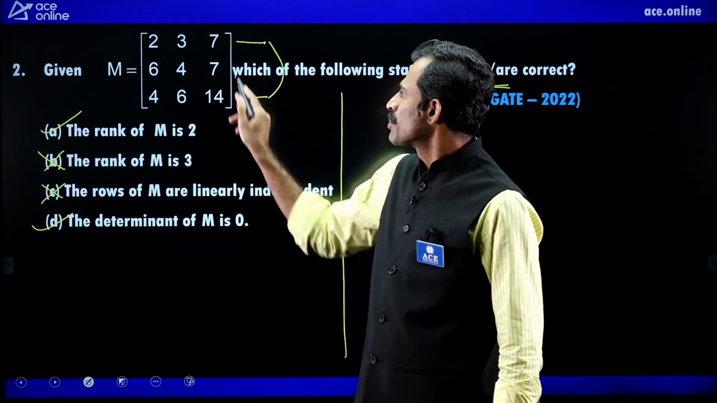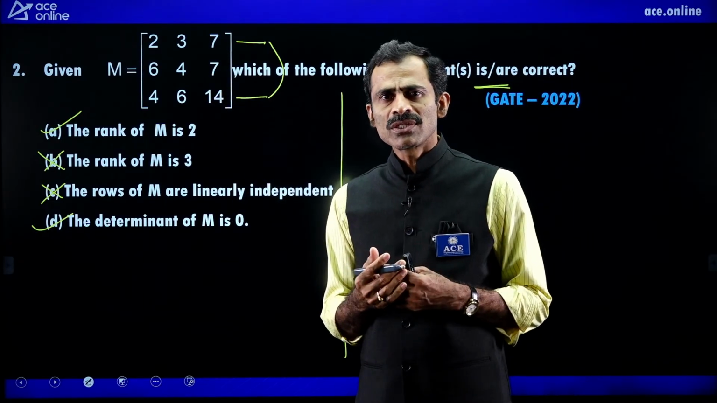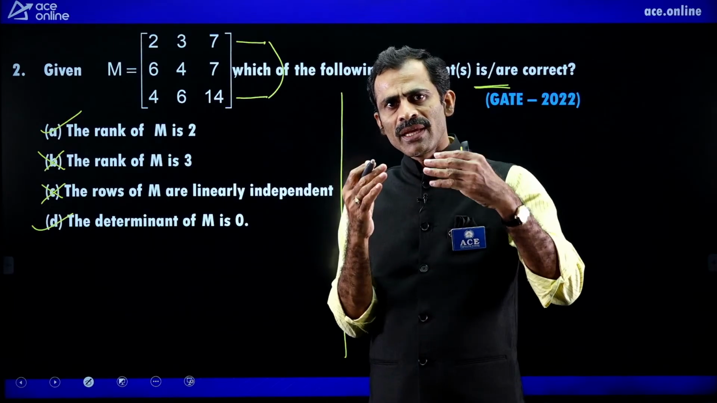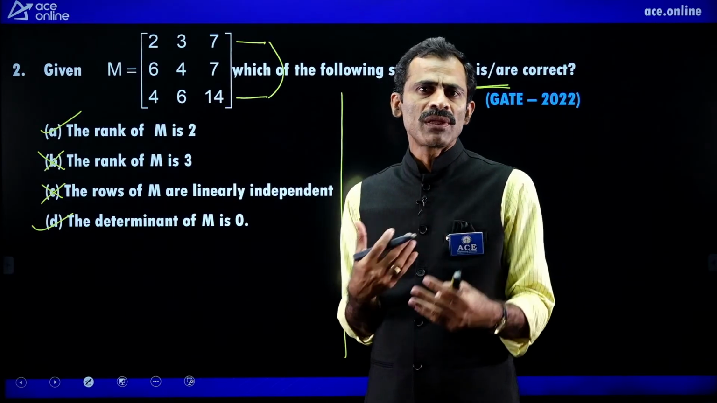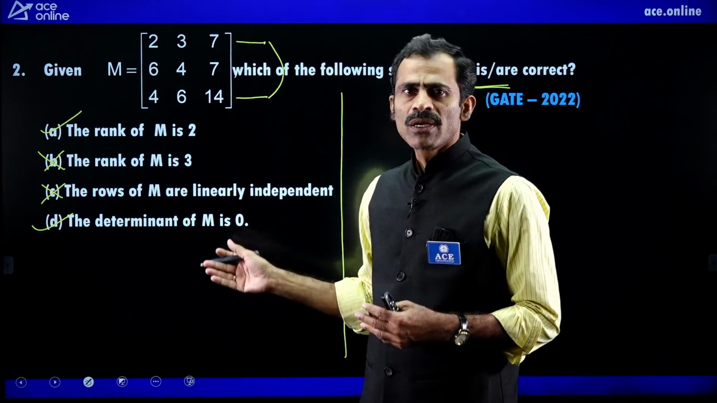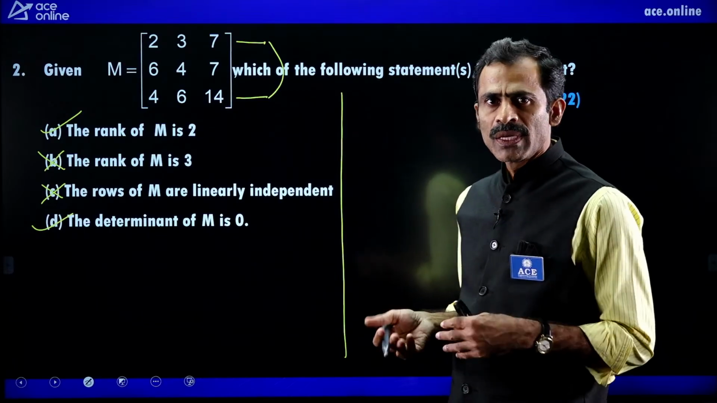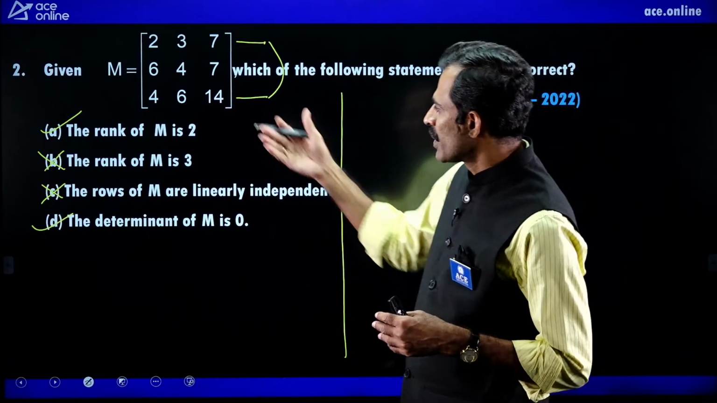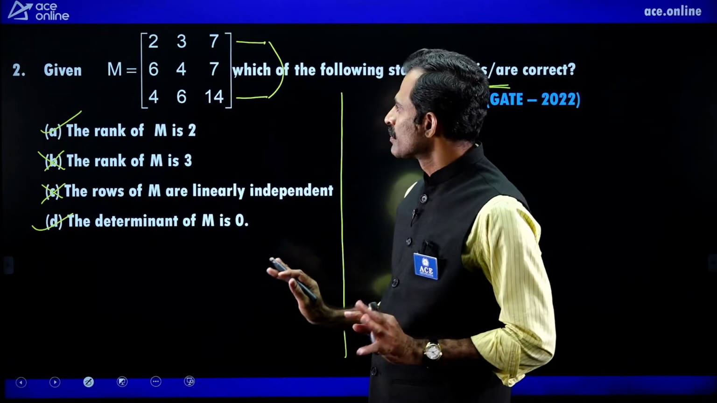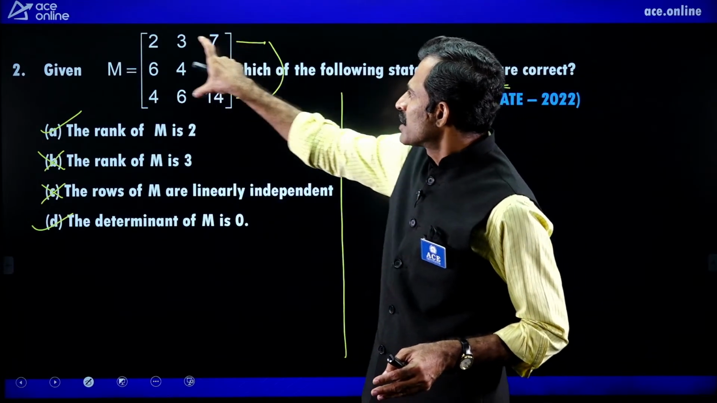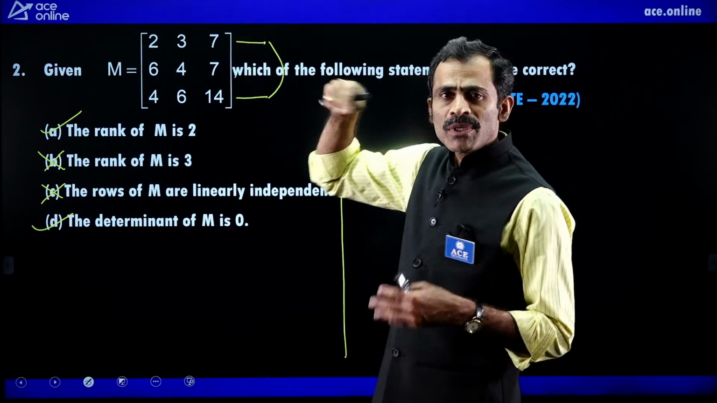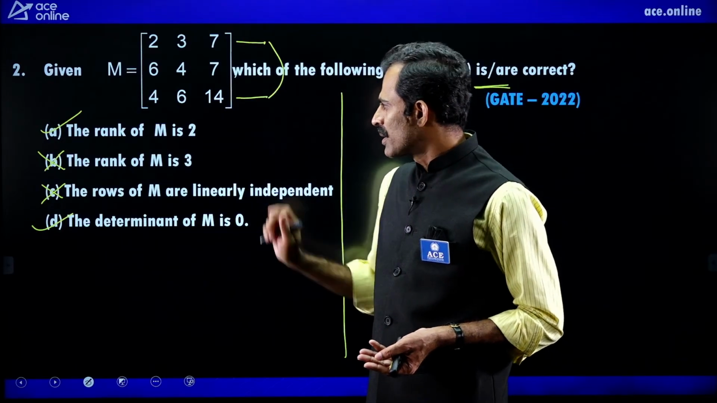But always the rows may not be proportional. In such case, what do we do? We reduce the matrix A into echelon form and we find the rank. From the rank, we can check whether all the statements are correct or not. But only for this problem, because of proportional rows, the determinant is directly 0. So this is the correct answer.